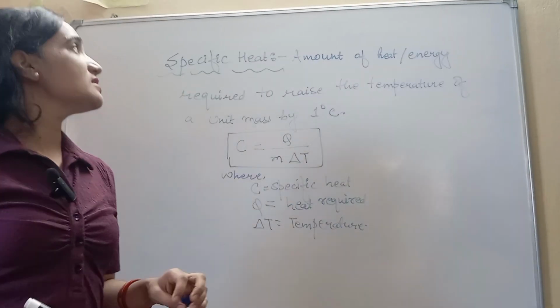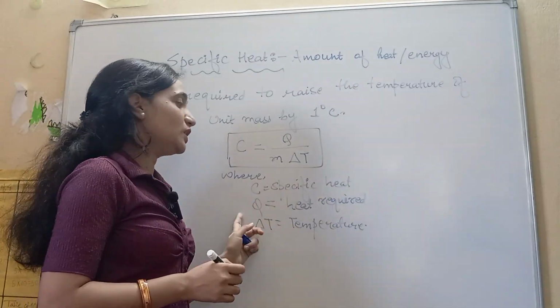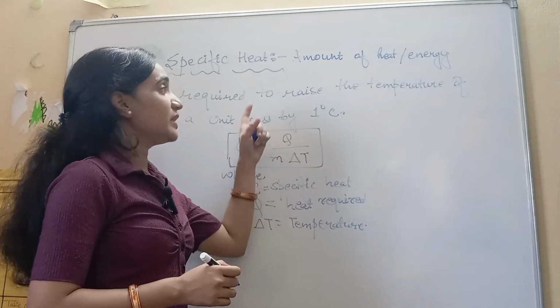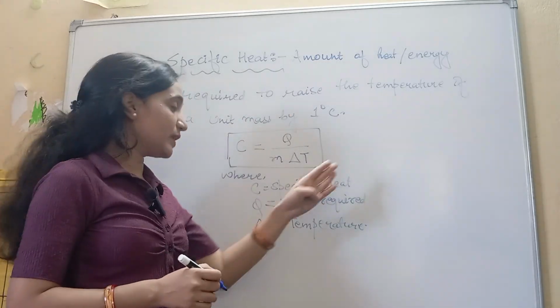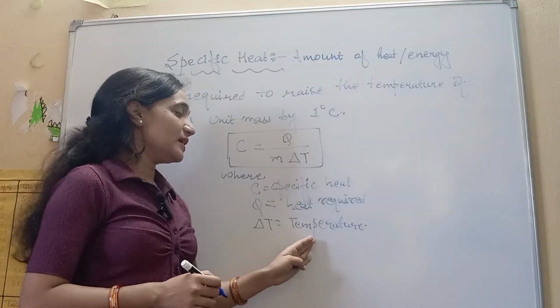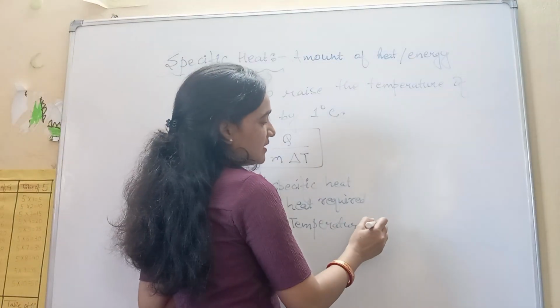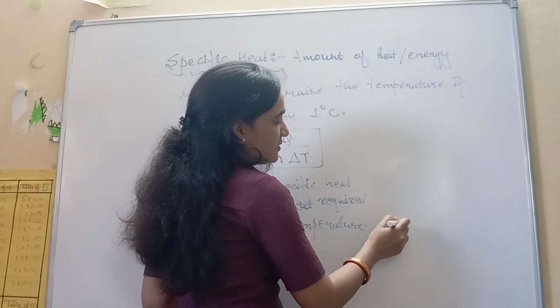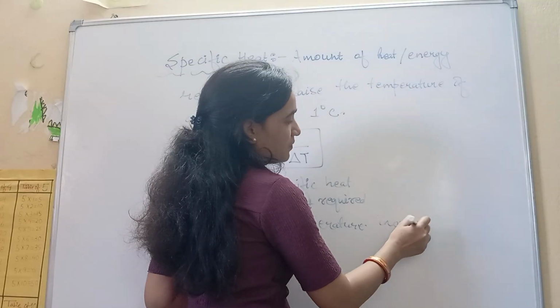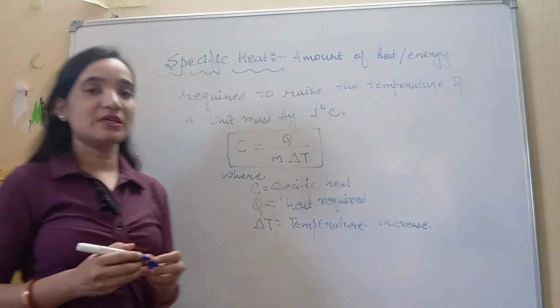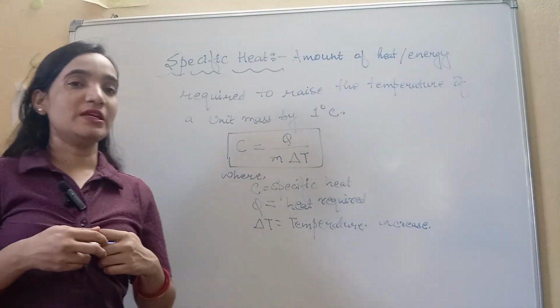So here C is the specific heat, Q is the heat required to raise the temperature of a unit mass by 1 degree Celsius, and del T is temperature increase or increase in temperature. Okay. Now let us move to our next topic.